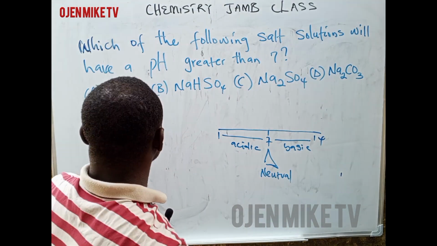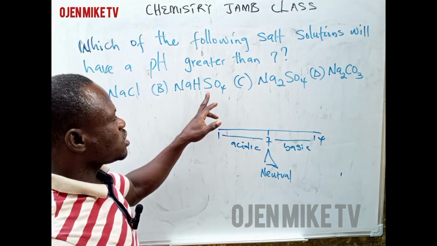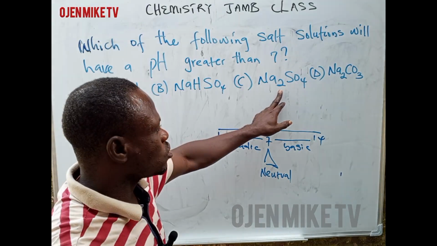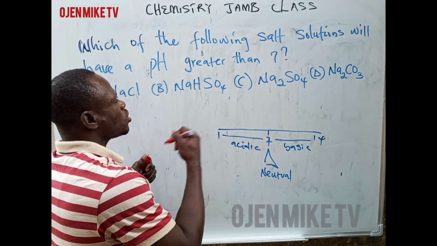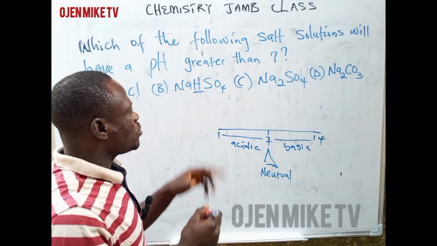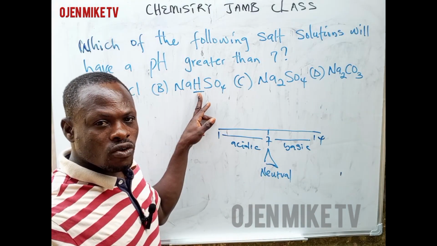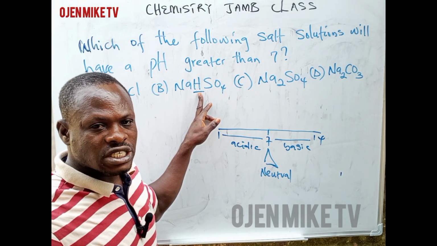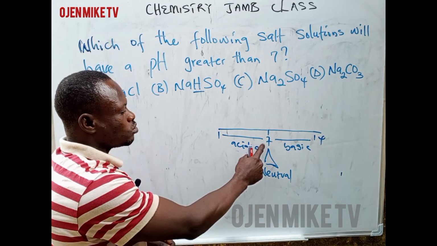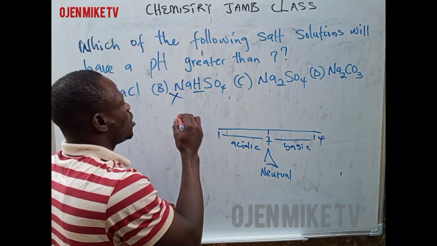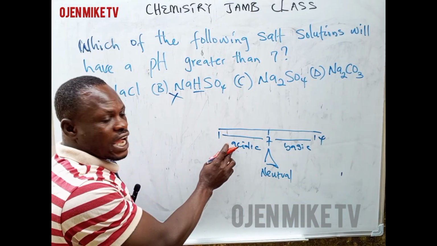Now for us to know a compound, you should know that this is a normal salt, this is an acid salt, this is a normal salt, and this is a normal salt. This one is an acid salt because of the presence of this hydrogen. The hydrogen present in a compound like this makes it an acid salt. Any salt that has the presence of hydrogen is acidic. It means that this one is already out, because the pH will be less than 7, since it is acidic.